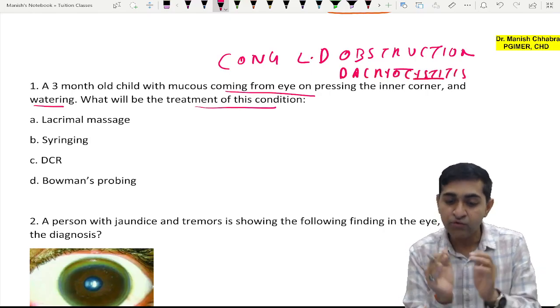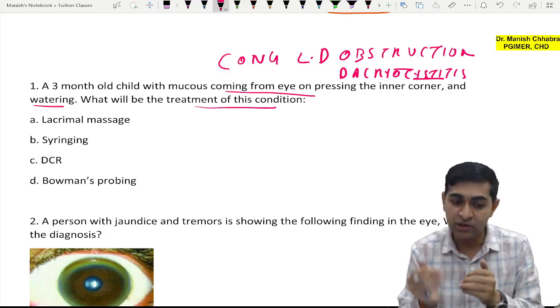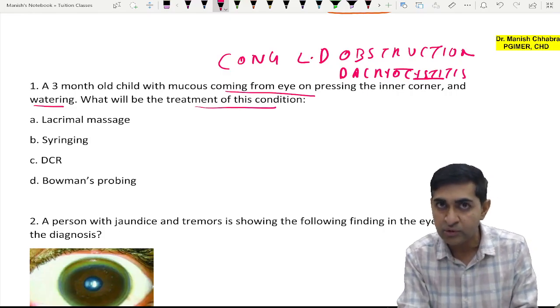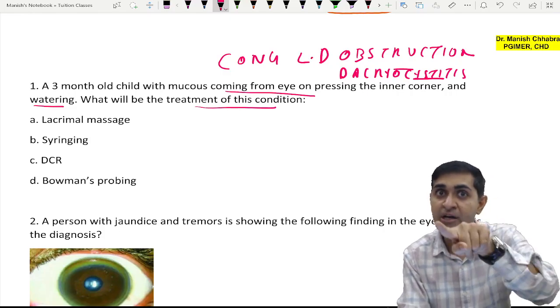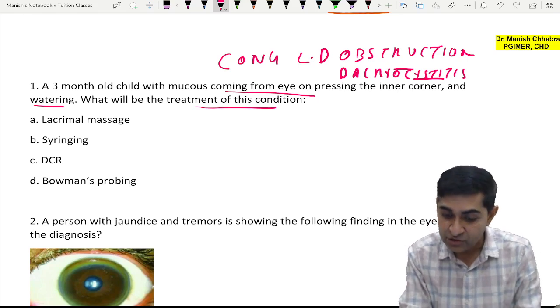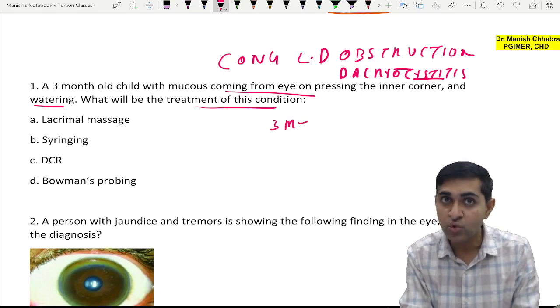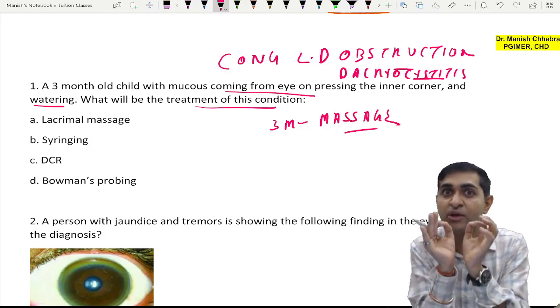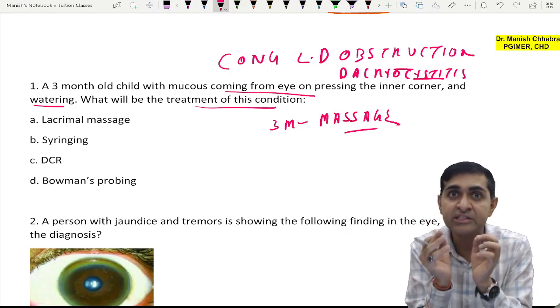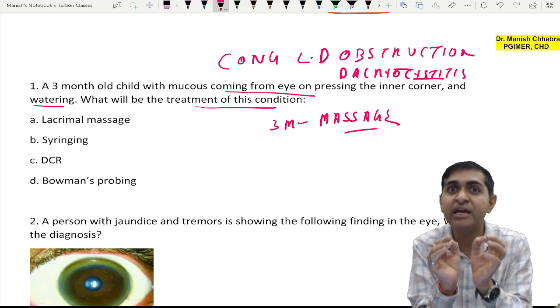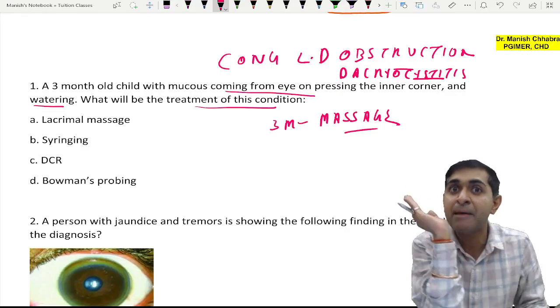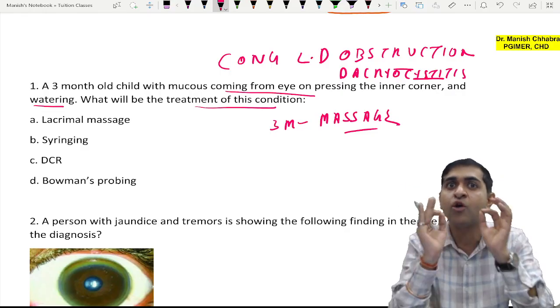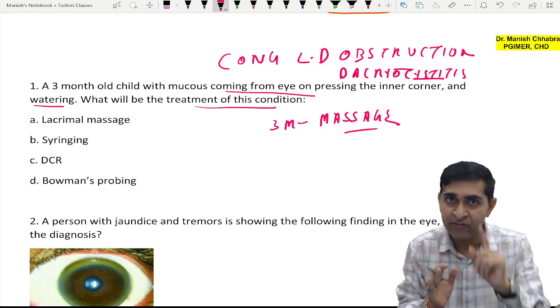Now, what will be the treatment of choice? If the patient has come to you, of course, the patient will be coming along with his or her mother. For the first 3 months, you go for simply massage, because the most common cause of congenital nasolacrimal duct obstruction is the imperforate valve of Hasner, or a membranous occlusion over the valve of Hasner.